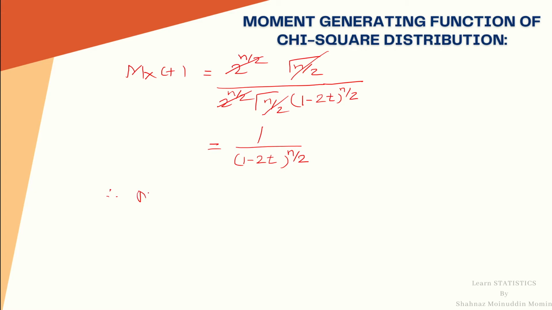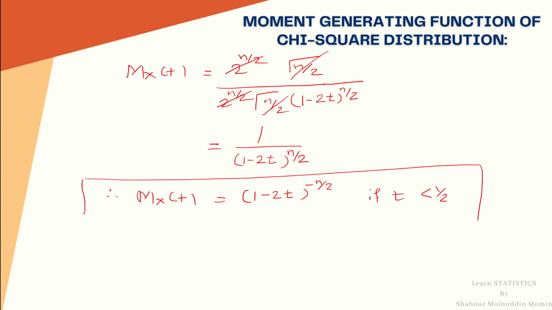Therefore the MGF is equal to 1 minus 2t raised to minus n by 2 for t less than 1/2. This is the moment generating function of a chi-square distribution with n degrees of freedom. In this way, in this lecture, we learned the MGF of chi-square distribution and the derivation of obtaining the formula for MGF in the case of chi-square distribution.